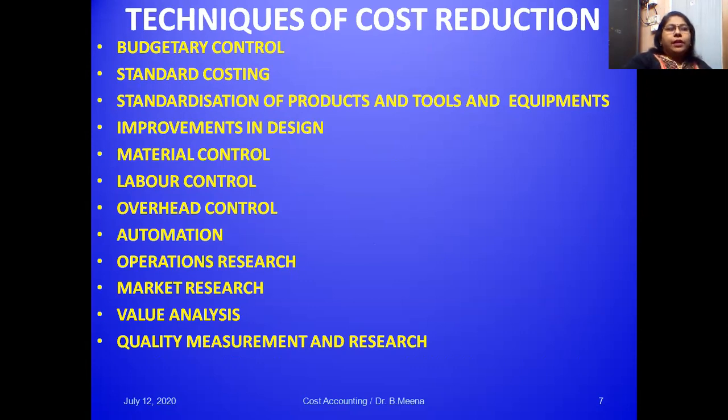So these are the techniques available to reduce our cost in order to ensure profitability in future. We can make use of them based on the nature of our business, whichever technique is suitable for our company to reduce the cost.